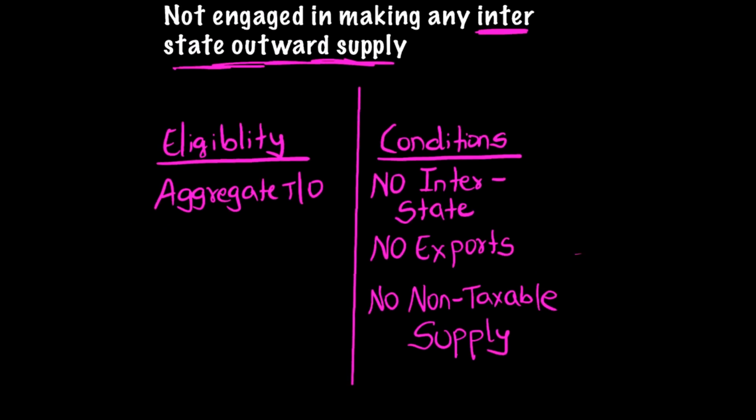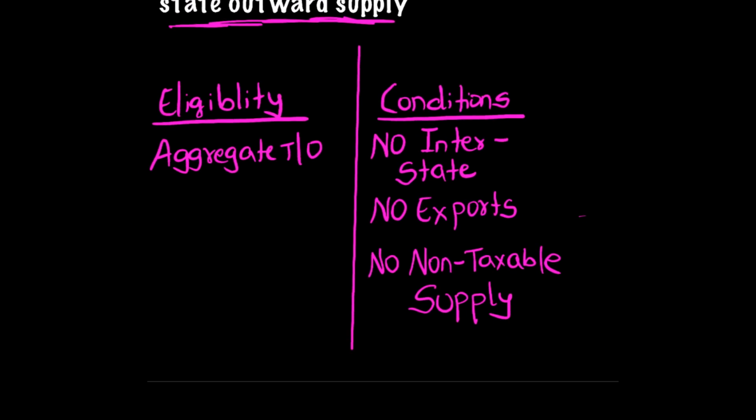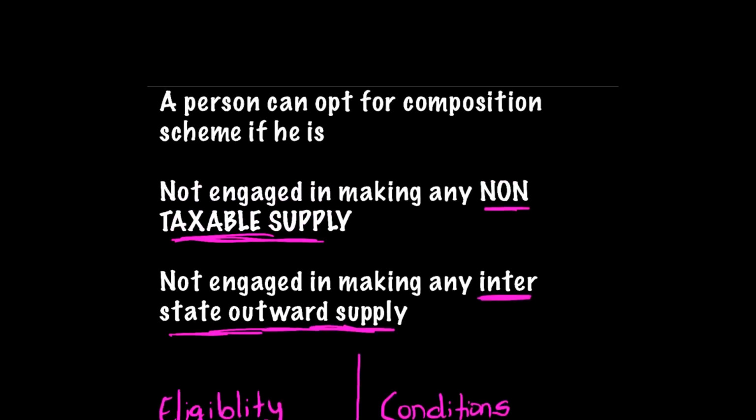So the confusing area is between eligibility and conditions, because in eligibility the term used is aggregate turnover, whereas in conditions they are specifically saying no interstate, and exports are also like interstate, therefore no exports and no non-taxable supply. So students are generally confused that if a composition dealer is not eligible for interstate supply, not eligible to engage into exports, not allowed to engage into non-taxable supply, then why is the definition of aggregate turnover including those things?